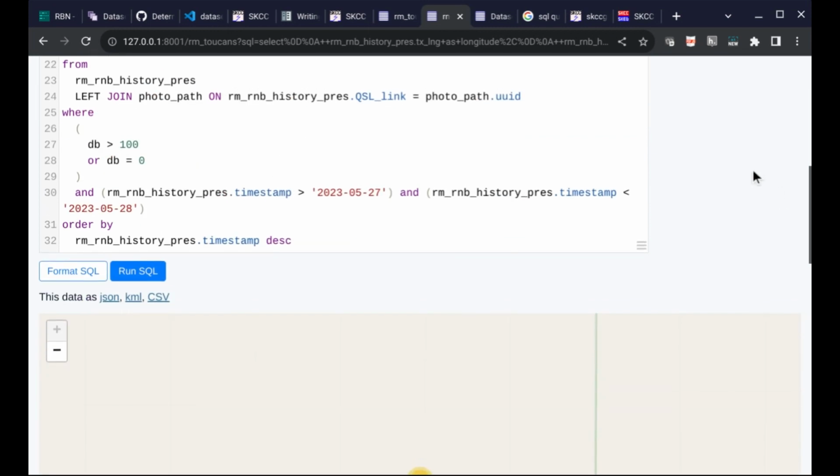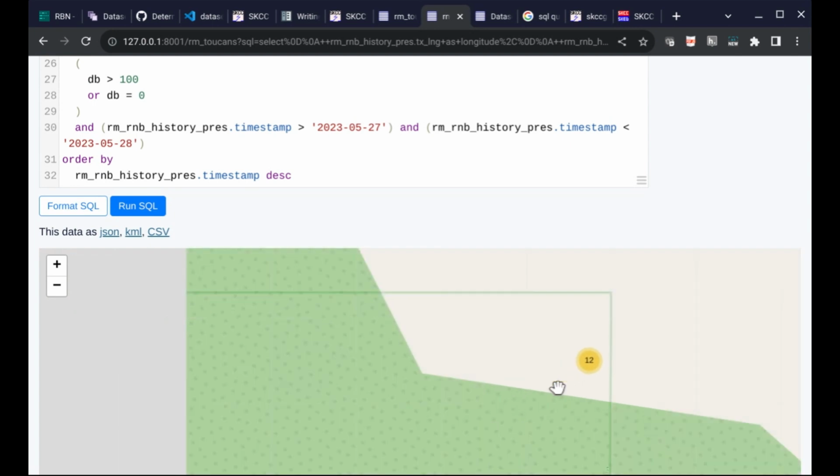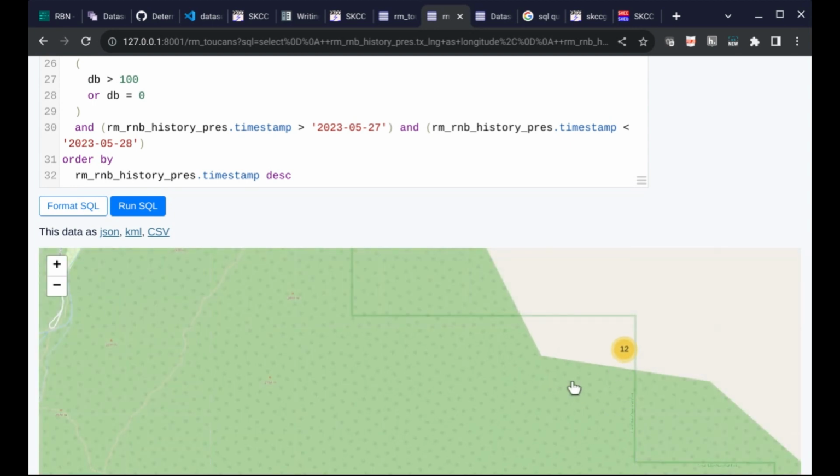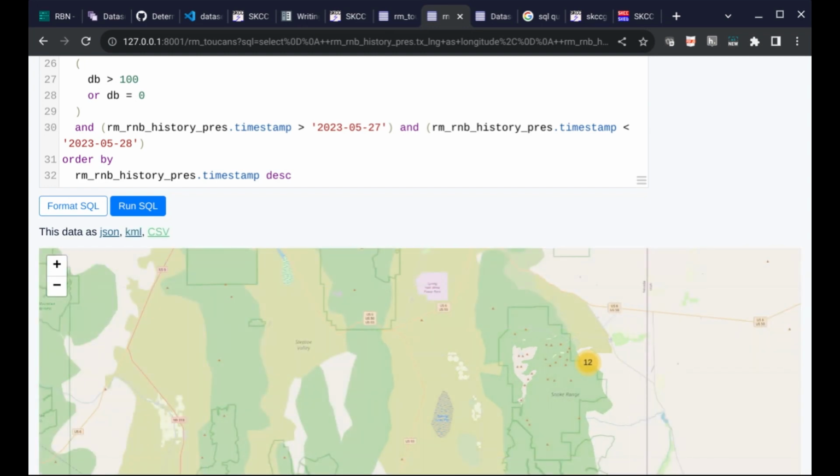Then we see that we made 12 QSOs. And so far we don't have any distance information. Nice little check. We're just inside the border of Great Basin National Park, so that's really cool. But look, because of the Datasette plugin, we can dump out a KML of the QSOs. So let's go ahead and click that.